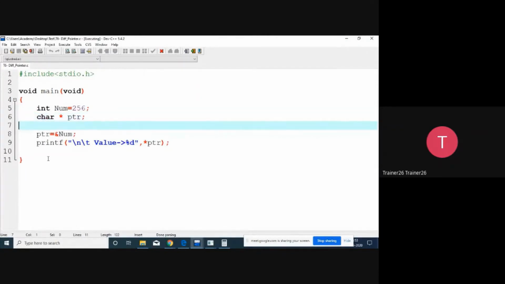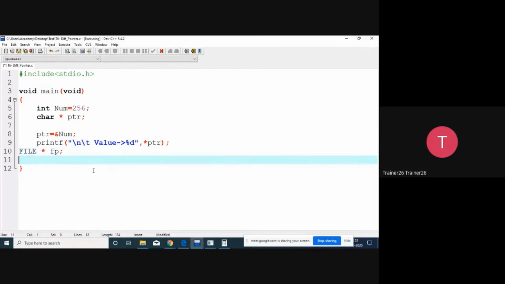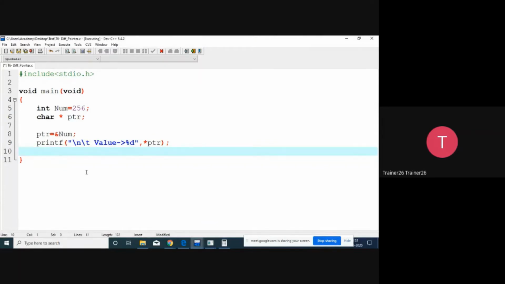That is why in file handling too, which is our last topic, we write FILE star fp. We do not declare it as int star fp because of the pointer mismatch. So that is the main problem. So here, hopefully till now you are clear. But here I want to give one more thing.